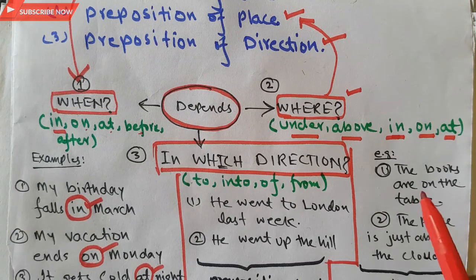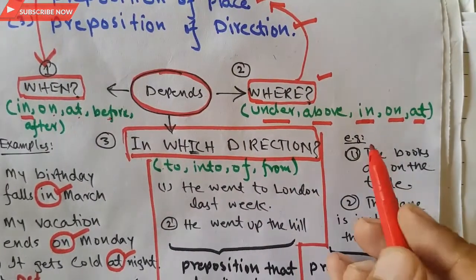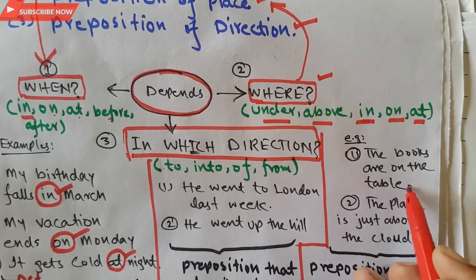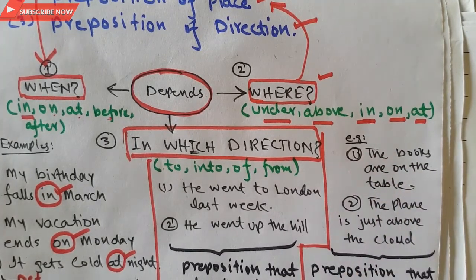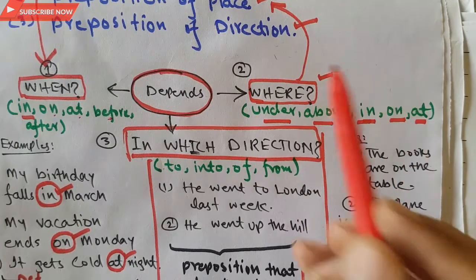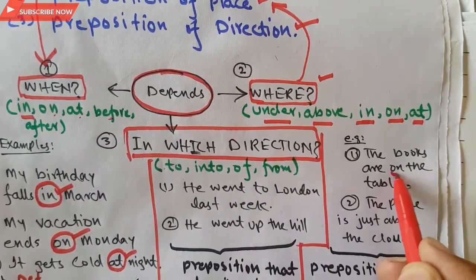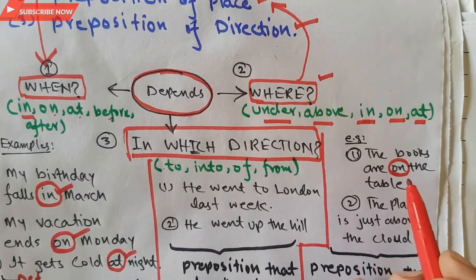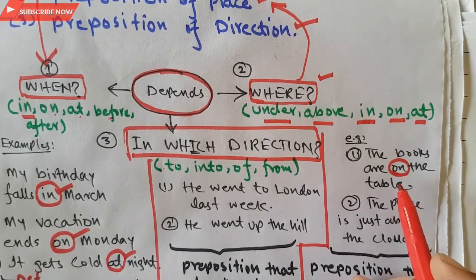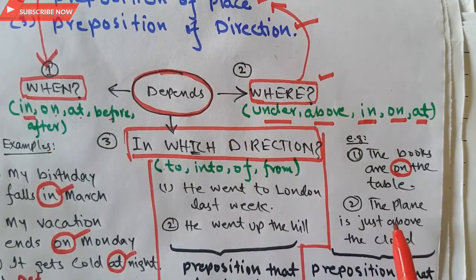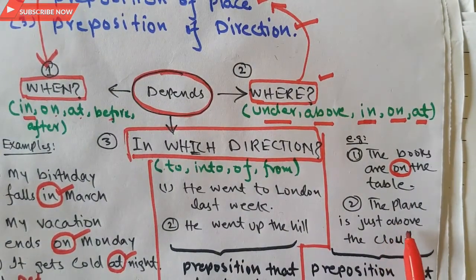So I will say in this example that the books are on the table. If someone asks me where the books are, where is mainly related to the preposition of place. I will say that the books are on the table. Here on indicates a preposition of place. The other example is: the plane is just above the cloud.